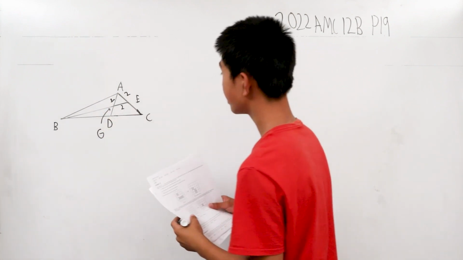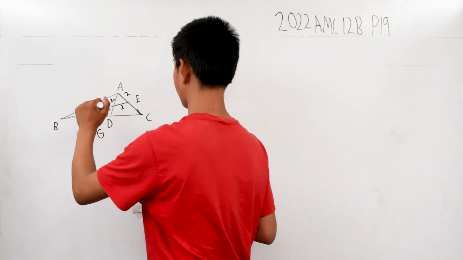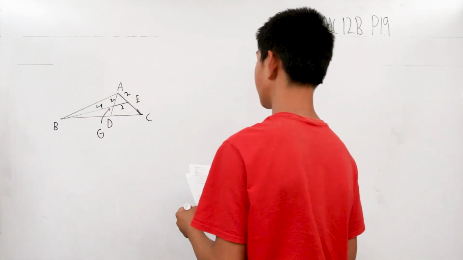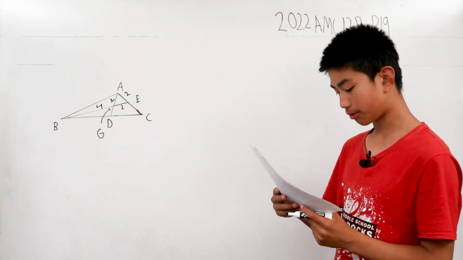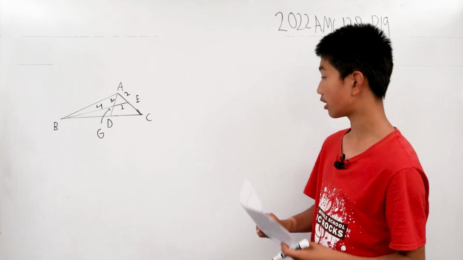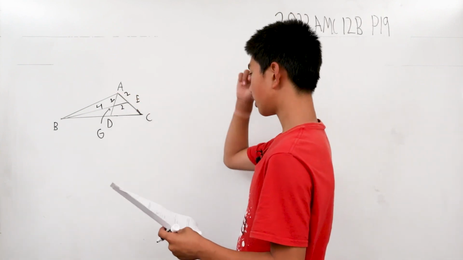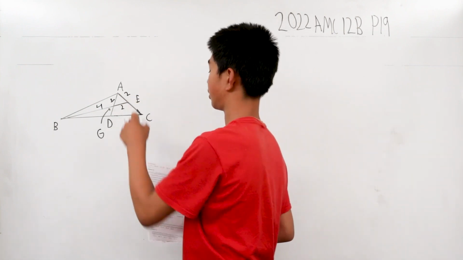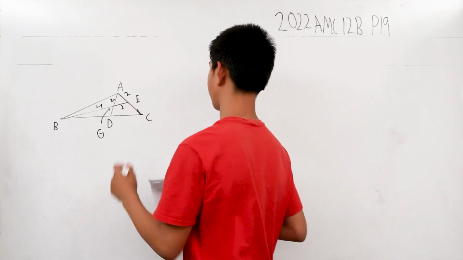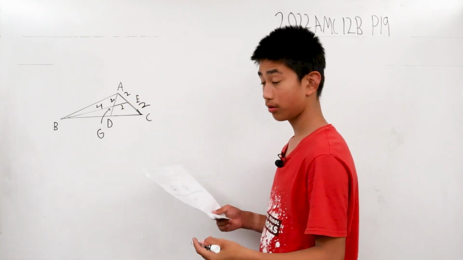And likewise, BG is a median, so that's length 2. Okay, so what else do we know? Well, AE is equal to EC because it's also a median, that's the midpoint. This is 2 then, right?